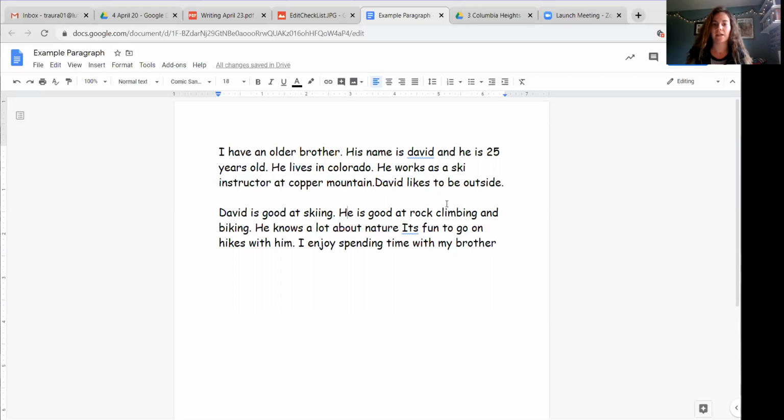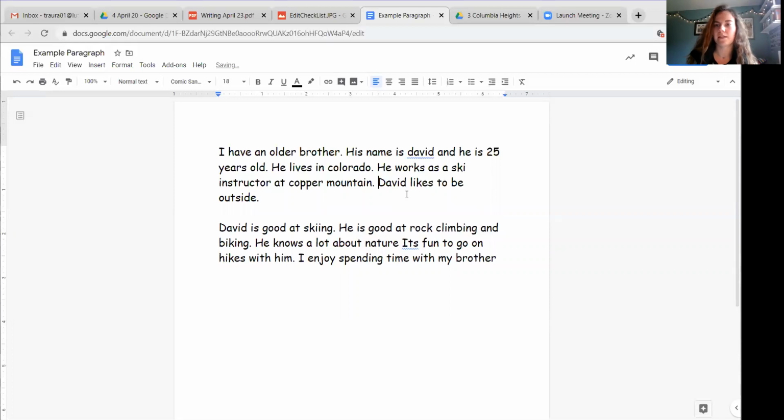David likes to be outside. And you know, actually notice over here that I'm missing a space because there's a period there, but I don't have a space before I start my next sentence. So I'm just going to press my space bar and make that a space right there. David likes to be outside, period. Good, I have punctuation there.